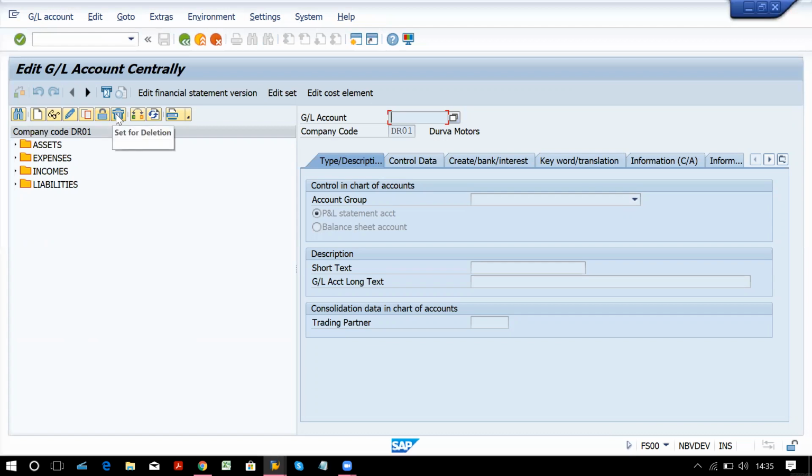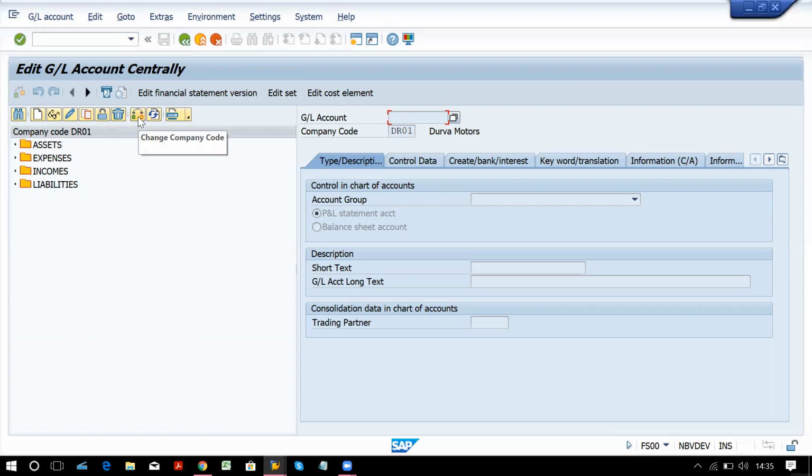You can't delete a created GL account. You can set it for deletion. For any reason, if it is wrongly created, or if you have started using a new account instead of the old account for the client, then you can set it for deletion and you can block the posting so that the end user can't post into that.